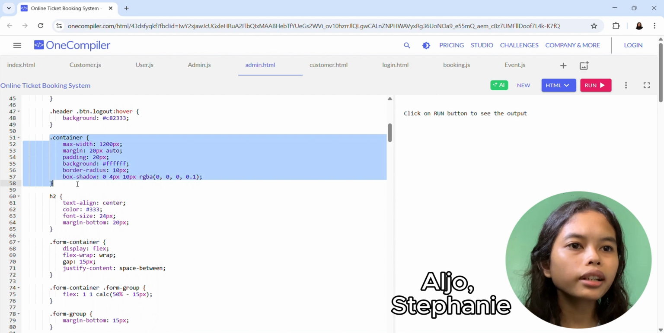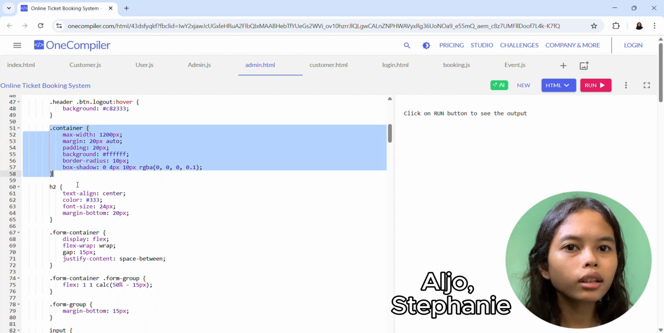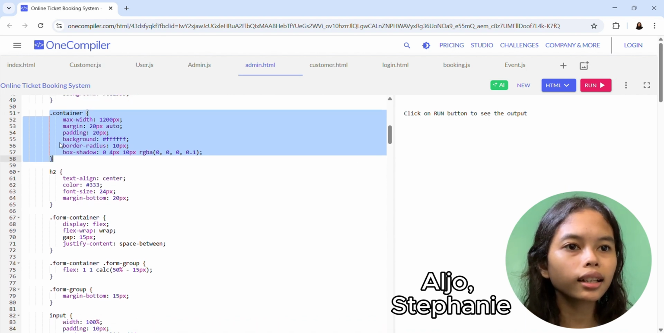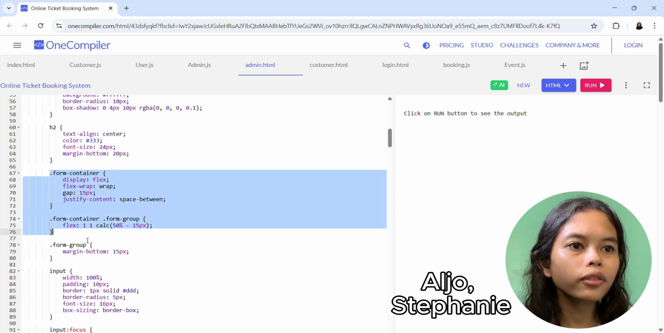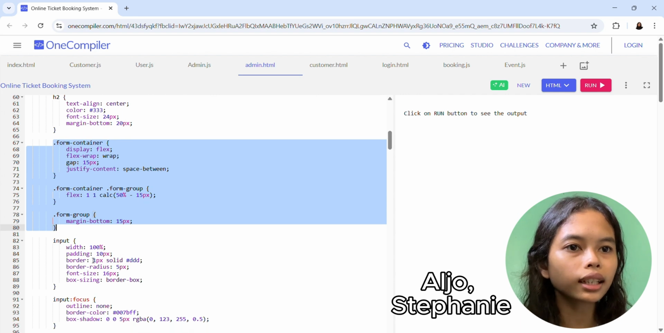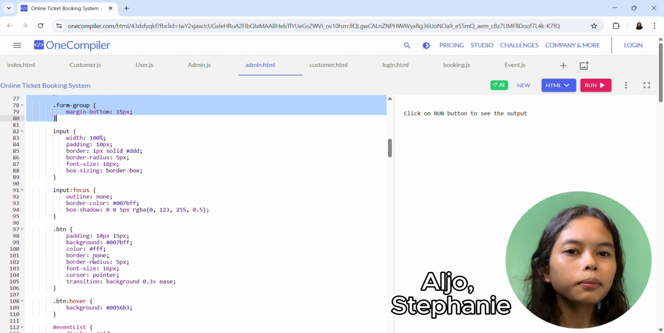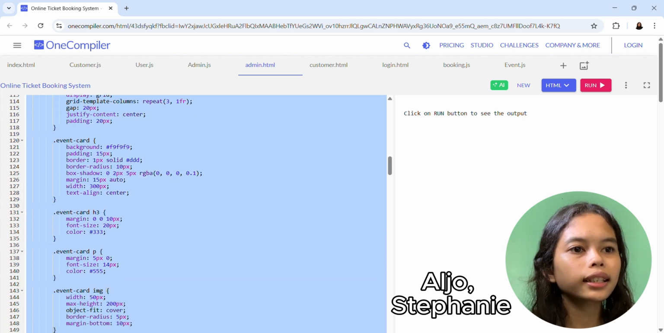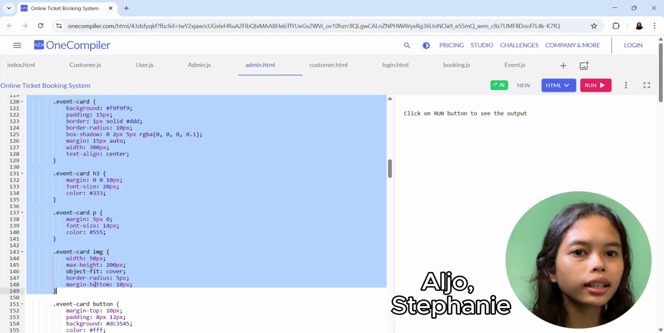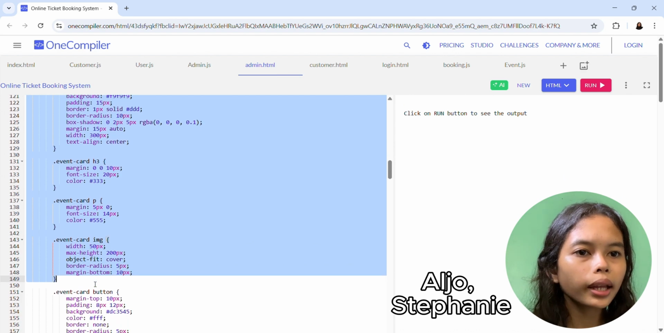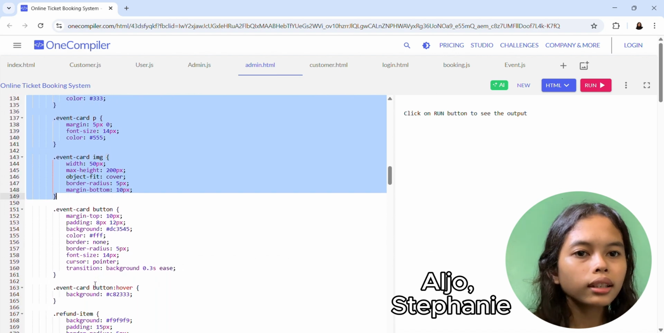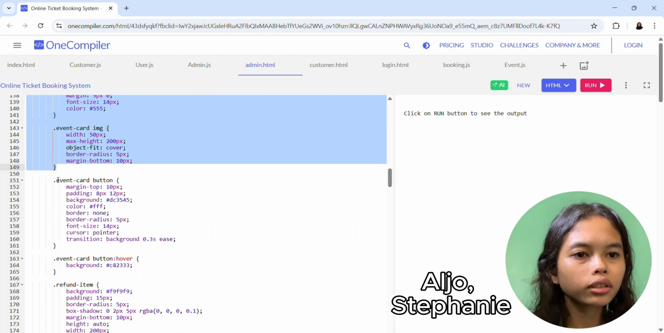The main content area is centered with a white background, rounded corners, and a shadow, making it stand out against the light gray page. Inside, a form section allows users to input data with fields that adjust to screen size and highlight when selected. Below, the event list is displayed in a three-column grid where each event card has a title, description, image, and delete button. The cards have a light gray background, rounded corners, and a shadow for a clean look. The delete button is red and darkens on hover.